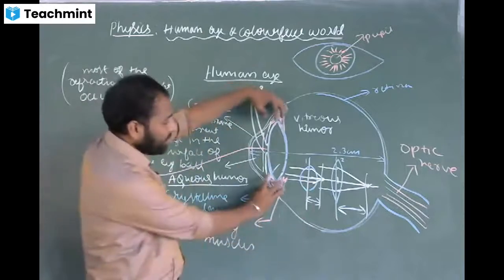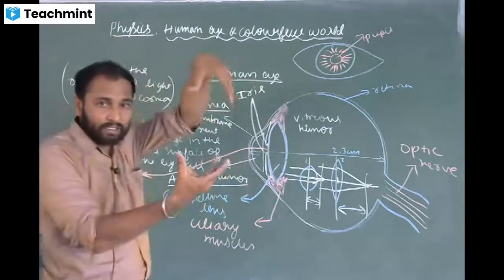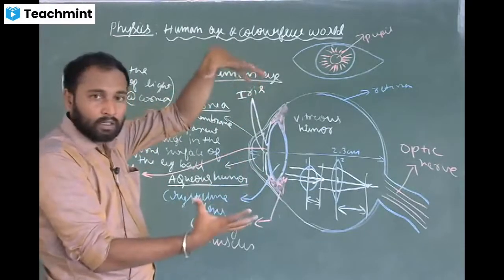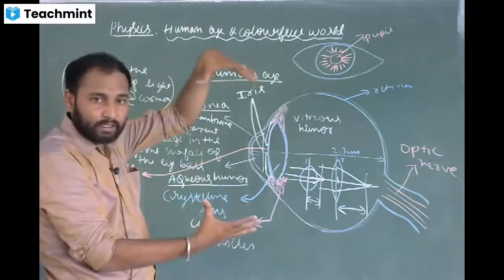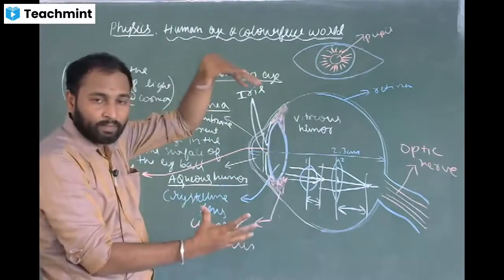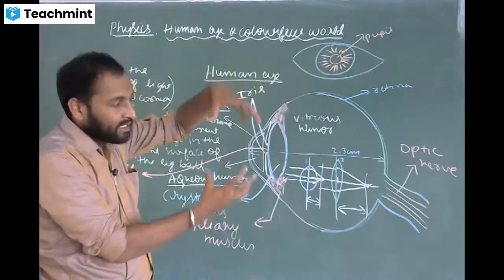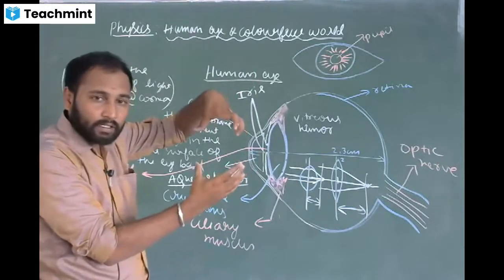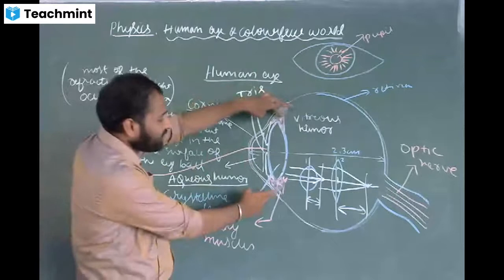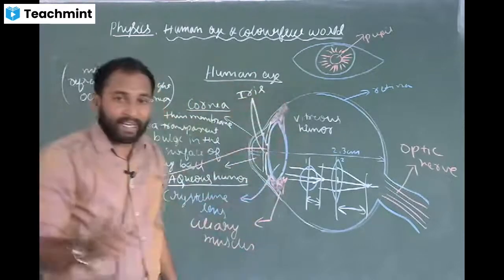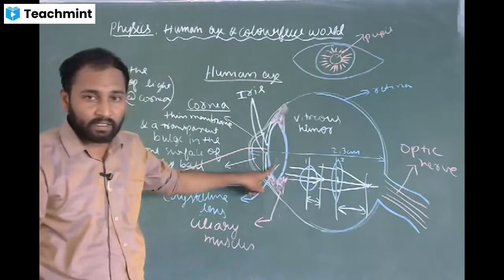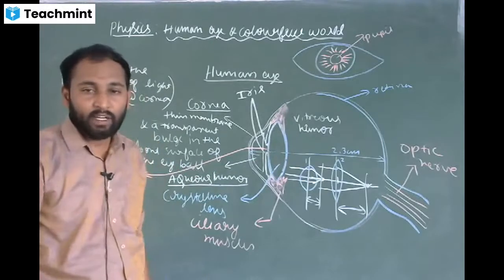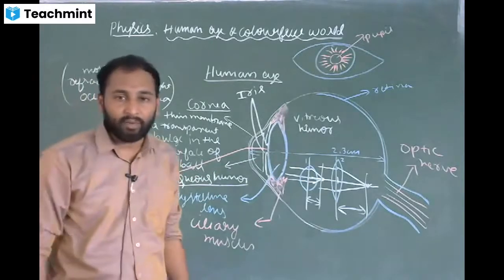So these are the ciliary muscles, and this is the lens. When the ciliary muscles relax, the curvature of the lens increases. As the curvature of the lens increases, the focal length decreases. When the ciliary muscles compress, the curvature of the lens decreases, and the focal length increases. Understood? So this is the function of the ciliary muscles. Ciliary muscles maintain the shape of the crystalline lens, whereas the crystalline lens merely provides the finer adjustment of focal length.